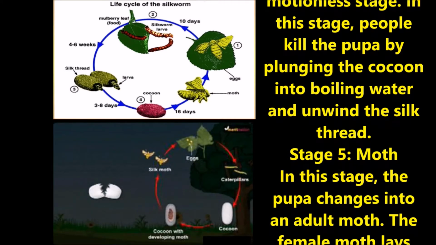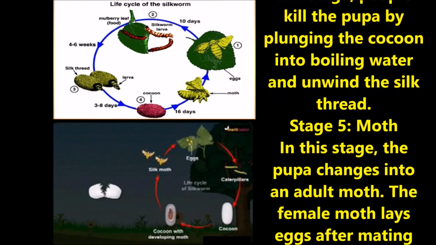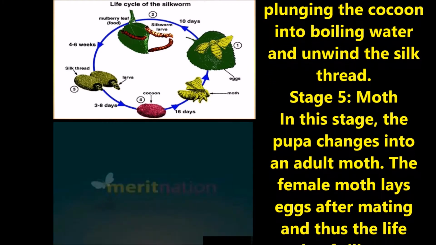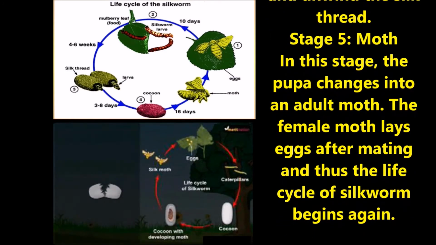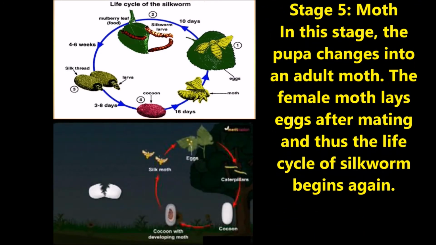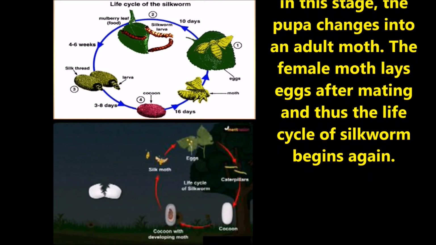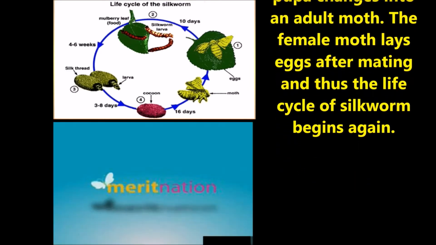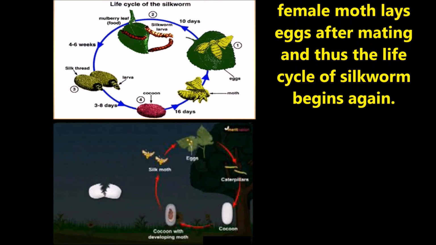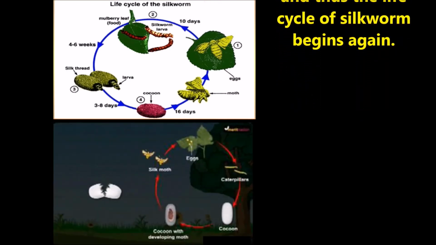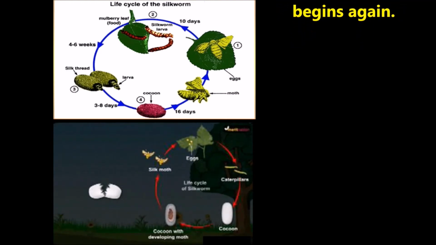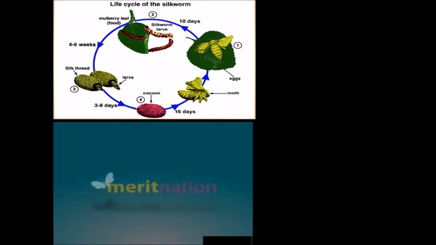Stage 4. Pupa. The pupa stage is a motionless stage. In this stage, people kill the pupa by putting the cocoons into boiling water and unwinding the silk thread. Stage 5. Moth. In this stage, the pupa changes into an adult moth. The female moth lays eggs after hatching and thus the life cycle of silkworms begins again.